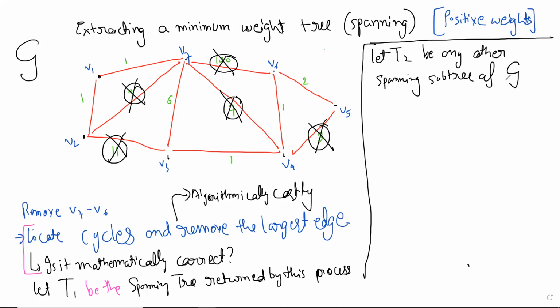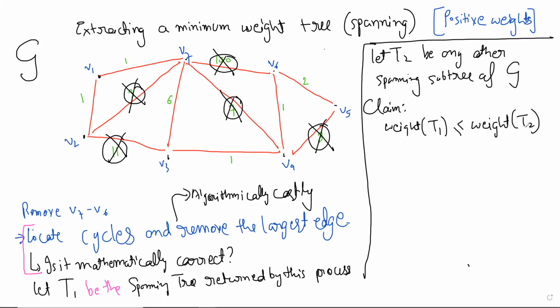The claim, equivalent to saying this method will work, is that the sum of the weights of the edges, weight of T1, is less than or equal to weight of T2. This is what we want to prove.